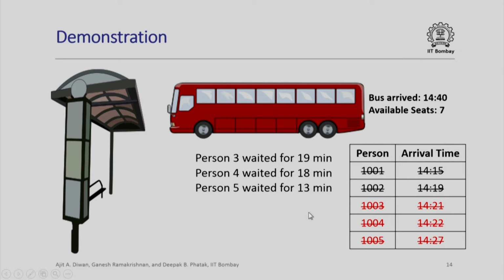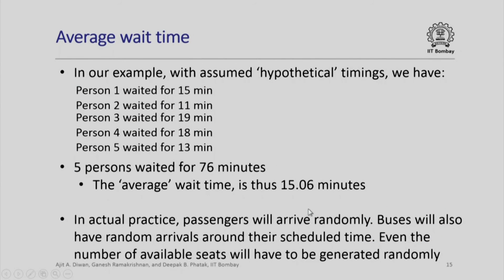In a nutshell, we have simulated a queue giving of course arbitrary arrival times for both the bus and the passengers, arbitrary number of seats available in the bus etc., but we are able to calculate the waiting time for each person and consequently the average waiting time. So in our example, with assumed hypothetical timings, we have person 1 waited for 15 minutes, person 2 for 11 minutes and so on.